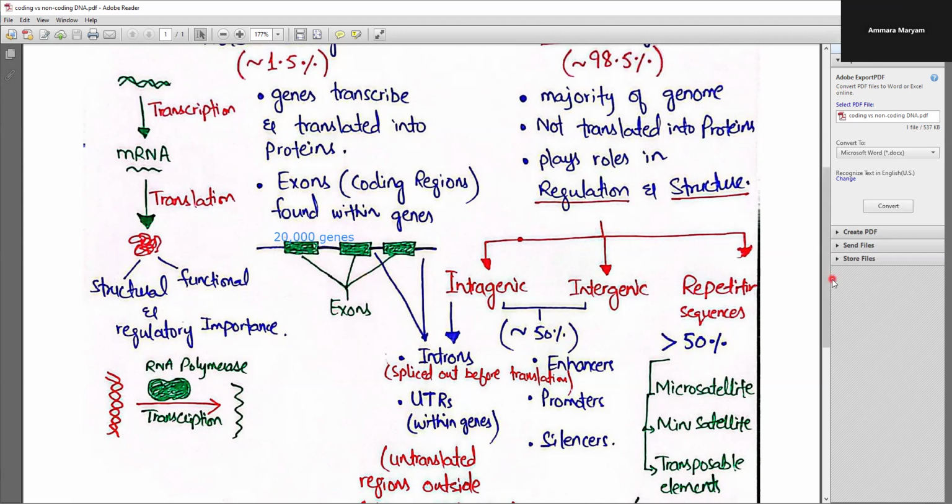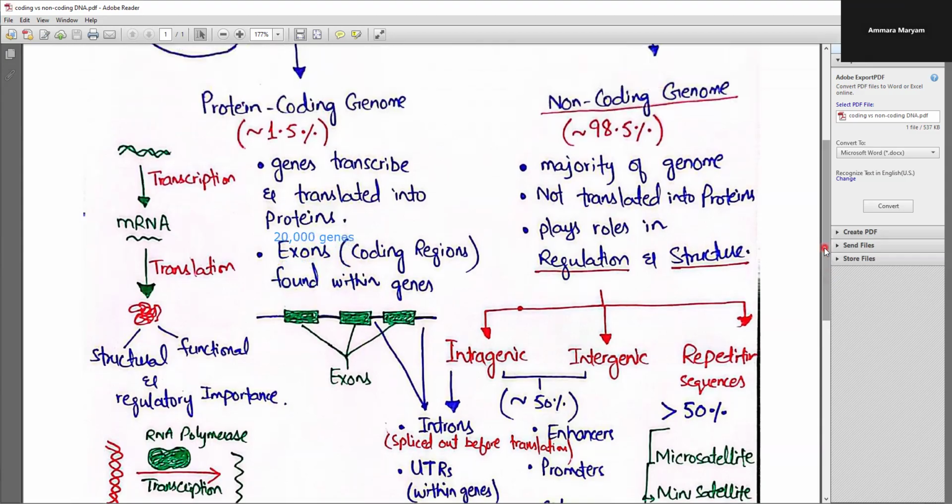So this protein coding region of the genome basically consists of the genes that are transcribed and translated into the proteins, as well as these specific regions, these in green. These are the exons, the coding regions that are found within the genes.